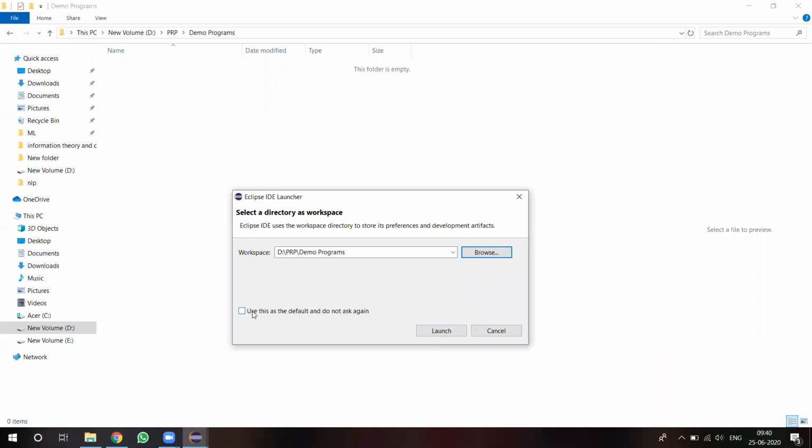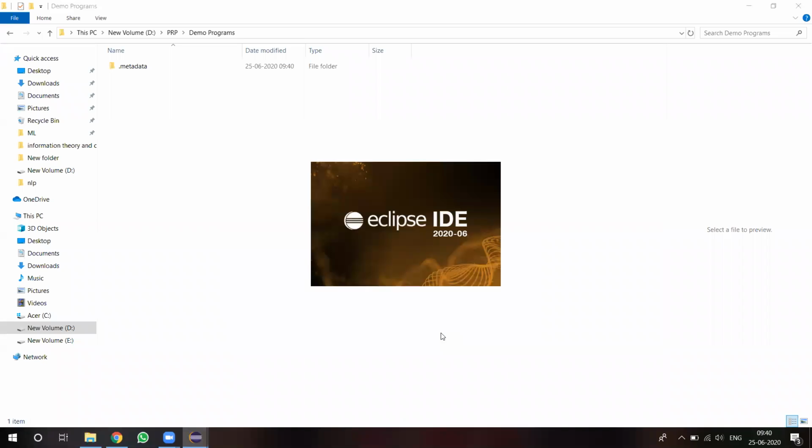Before launch, if you put a tick mark on 'use this as the default and do not ask again', then from the next time onwards, whenever you open Eclipse, it automatically chooses this path as the default path. Otherwise, it will ask you to specify the path each time. Once you click on launch, it creates some default applications in that location.